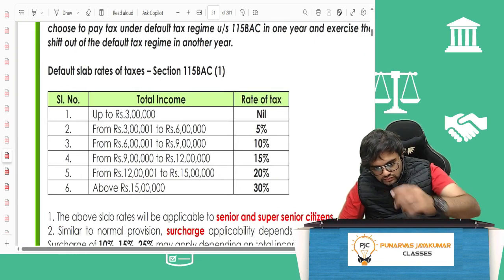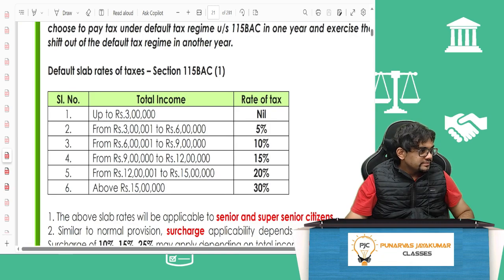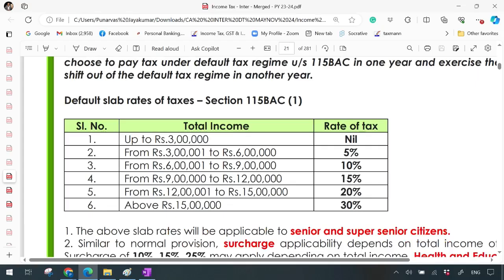There you go. Copy. Up to 3 lakh, nil. 3 lakh to 6 lakh, 5%. 6 lakh to 9 lakh, 10%. 9 lakh to 12 lakh, 15%. 12 lakh to 15 lakh, 20%. Above 15 lakh, 30%. So the old one you can scratch it out.